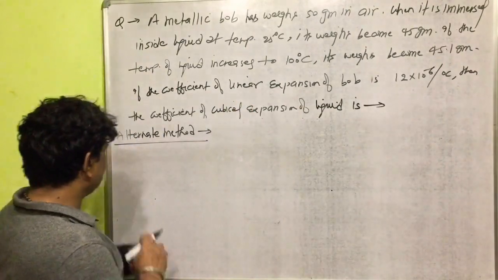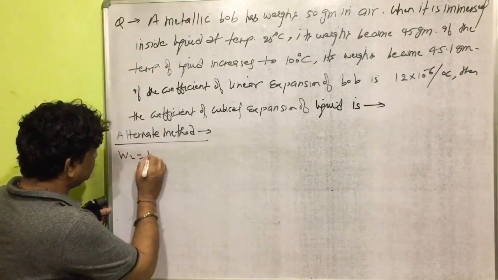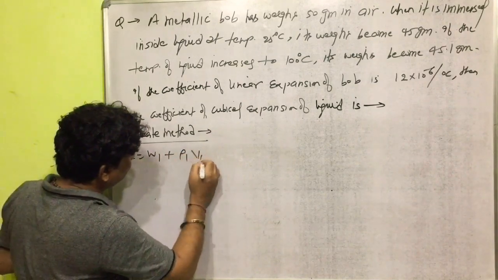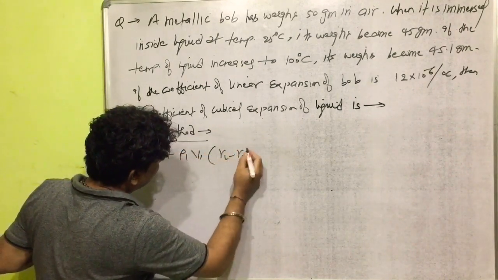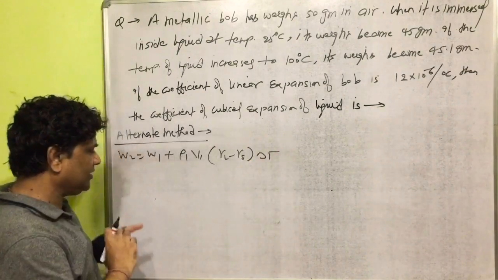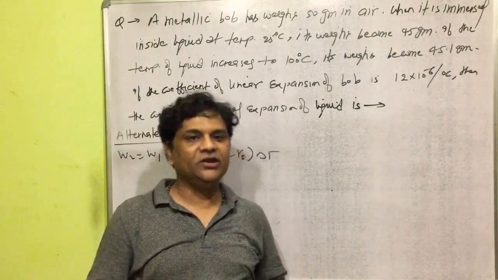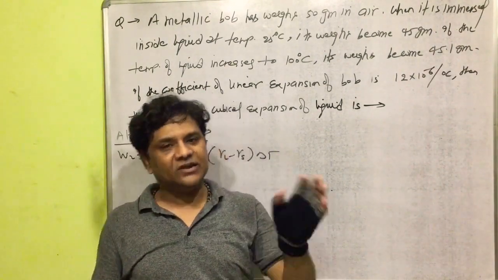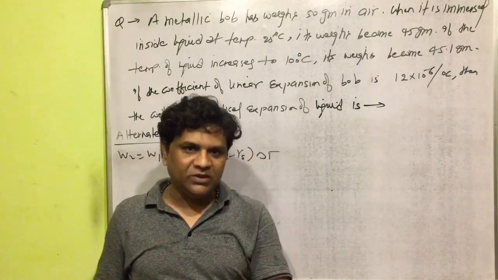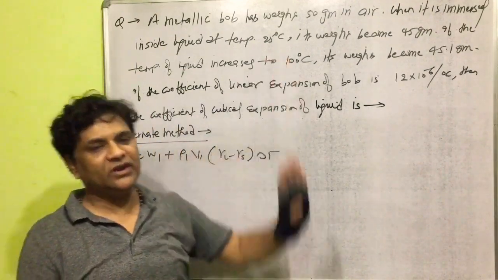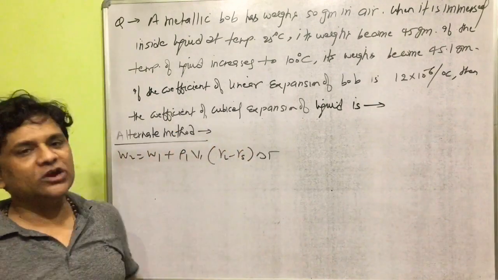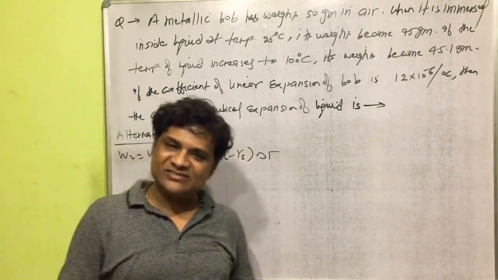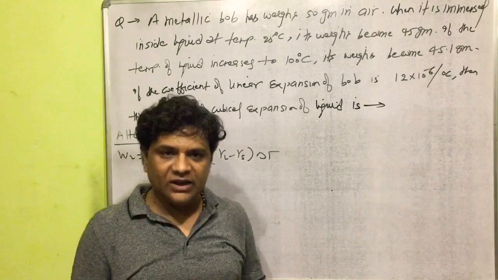Okay, you all know the relation W2 = W1 + ρ1V1(γ_liquid − γ_solid)ΔT. We discussed that relation already in class, and it will now be helpful to solve the same question. But before solving this question, the meaning of the symbols should be clear.